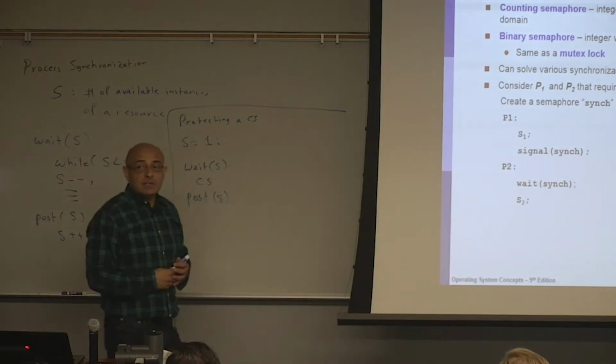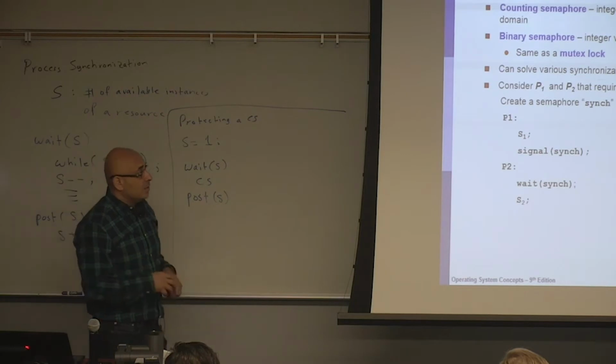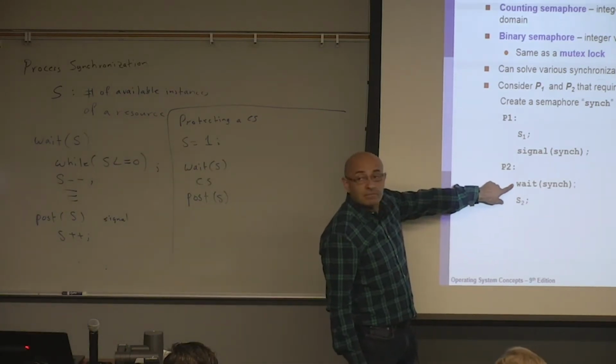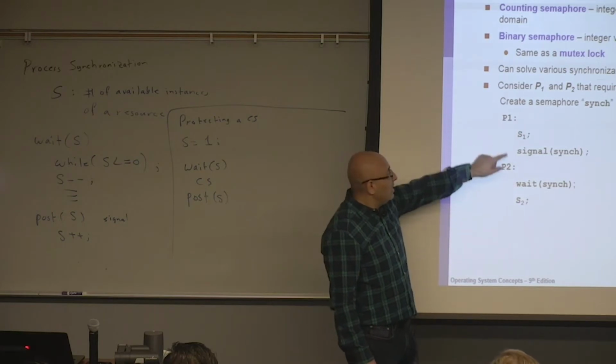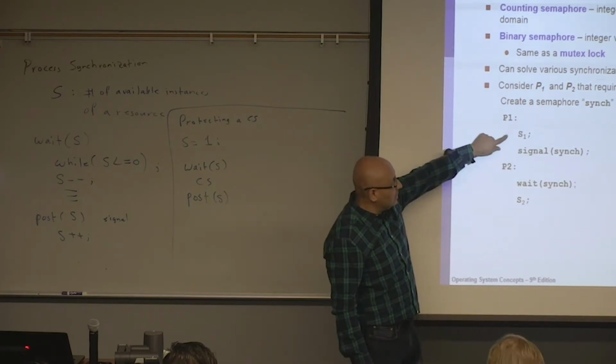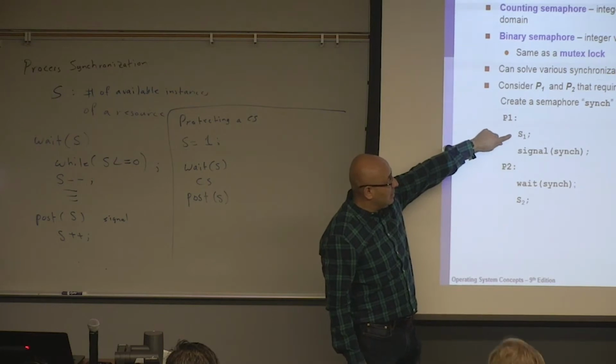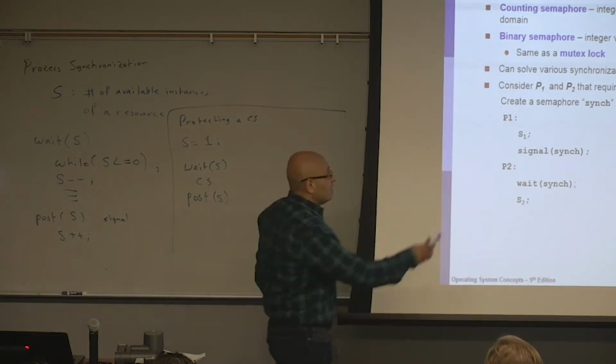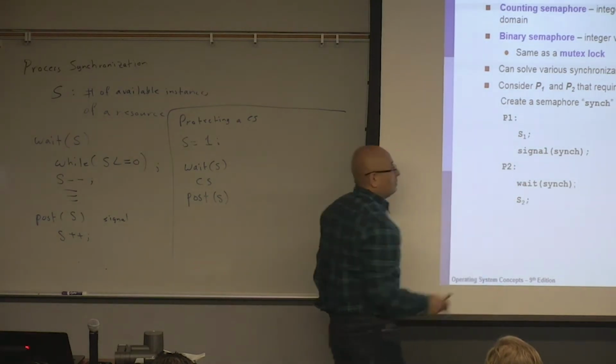One way of solving this problem is to use semaphores. So you will have the dependent process wait on a certain semaphore, and you have the process that has S1 signal that when it's done. So when it's done, it's going to signal it, and this is going to wait for it.